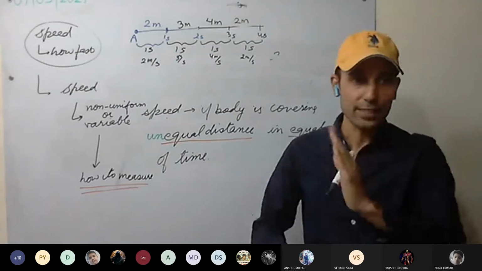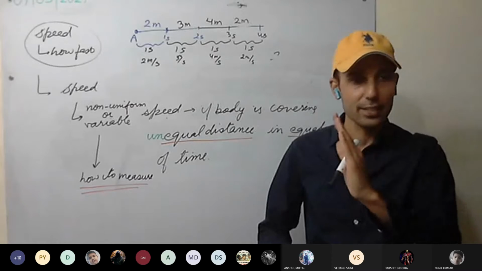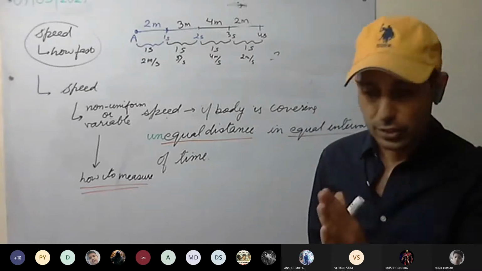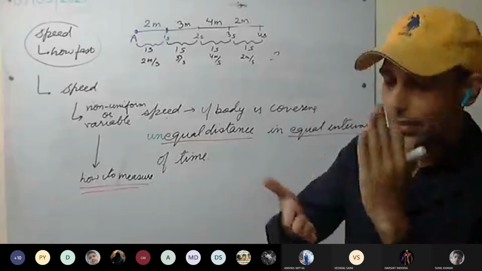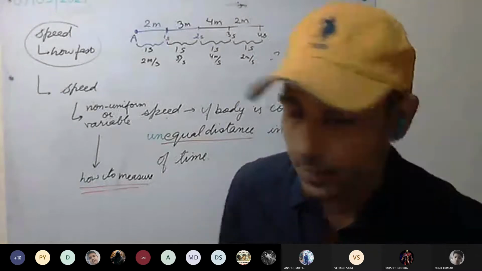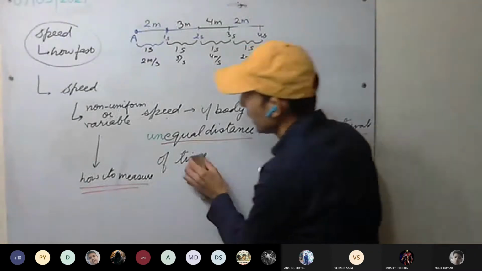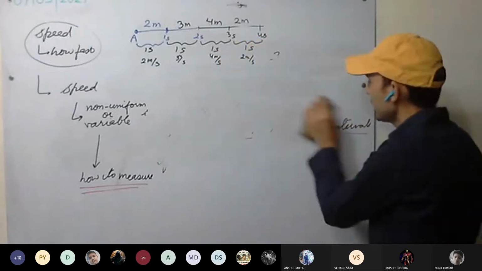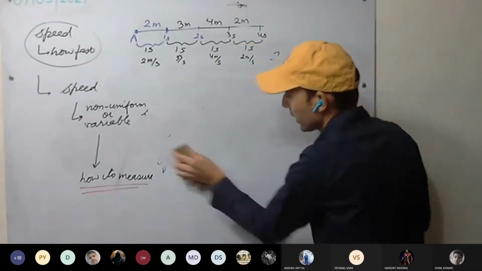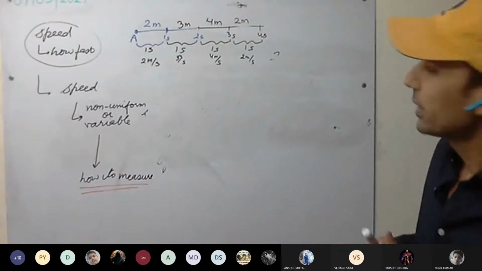It keeps on fluctuating, sometimes increasing, sometimes decreasing. So the speed at any particular instant that you have seen is the instantaneous speed. Instantaneous speed means speed at a particular instant.